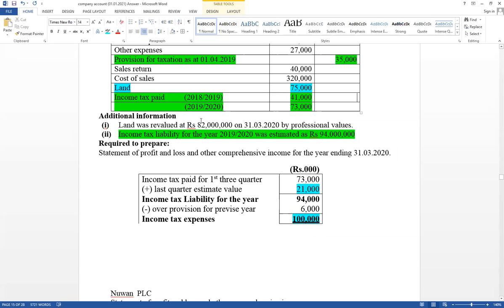Therefore, difference value: the revaluation amount is higher than the cost value. This is the purchase price. This is the market value. Now it can be sold in the market. Therefore, the difference value is revaluation surplus. Therefore, land revaluation surplus.